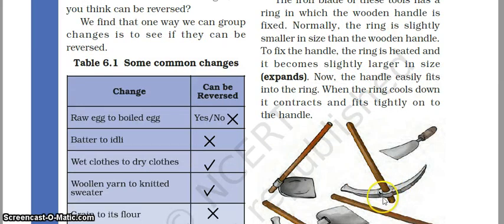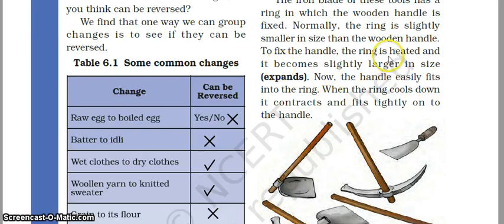Then how is it possible? If it is smaller and the wooden handle is larger, it will not move inside this ring. So how does a blacksmith fix it?